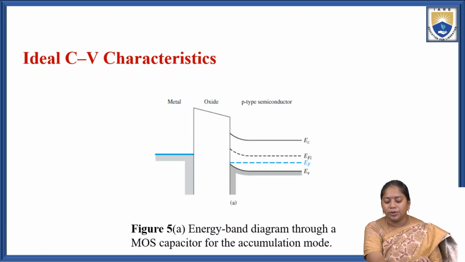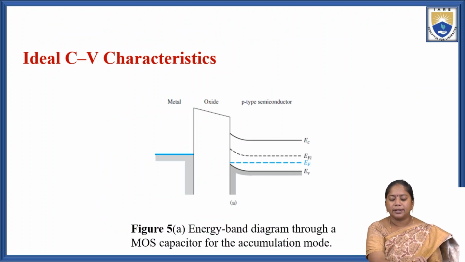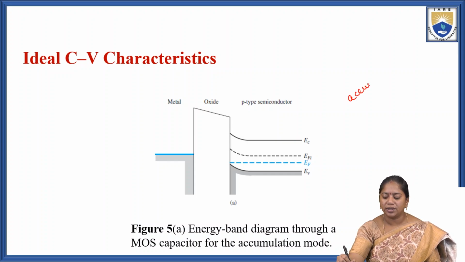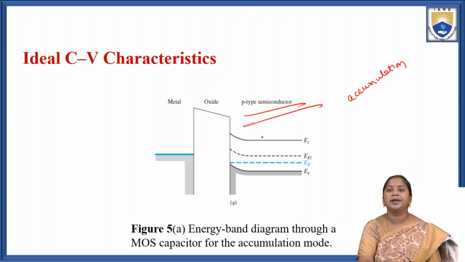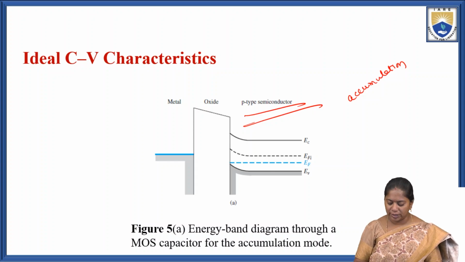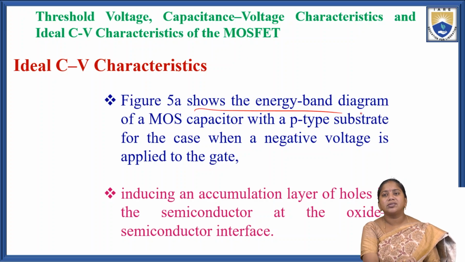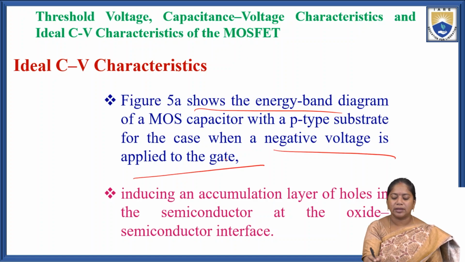So the figure shows the energy band diagram of the MOS capacitor for the accumulation mode. This is the accumulation region. This is the metal oxide p-type semiconductor. Here the semiconductor is p-type, which shows the accumulation condition. This is the energy band diagram of the MOS capacitor with a p-type substrate for the case when a negative voltage is applied to the gate.